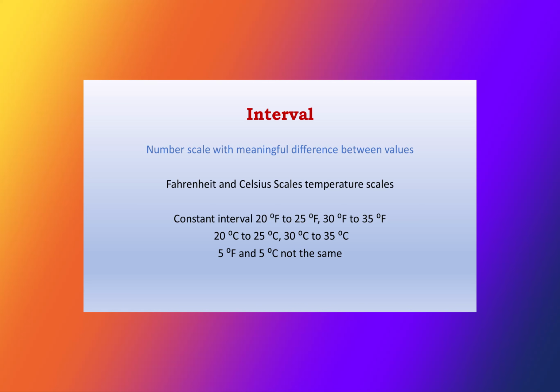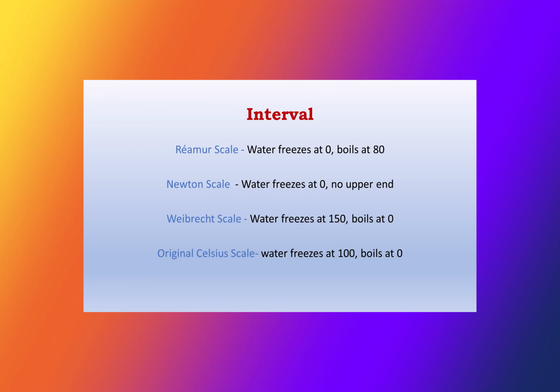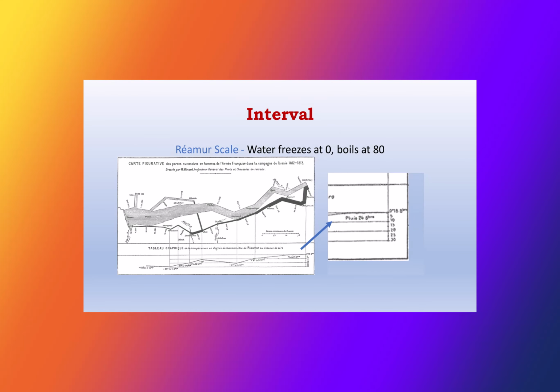Water freezes at 32 degrees Fahrenheit and boils at 212 degrees Fahrenheit. The Celsius scale counterparts are 0 degrees centigrade and 100 degrees. Many other temperature scales have been used in the past. All are internally consistent, but have different intervals between them. For example, the famous graph of Napoleon's retreat from Moscow uses the Réaumur scale.